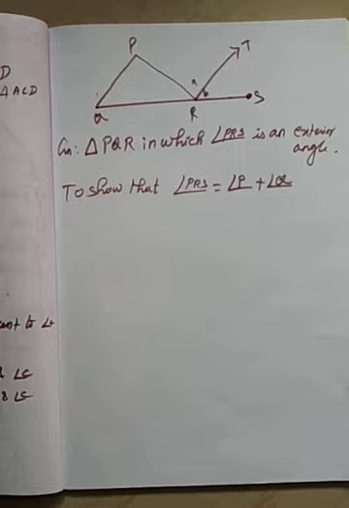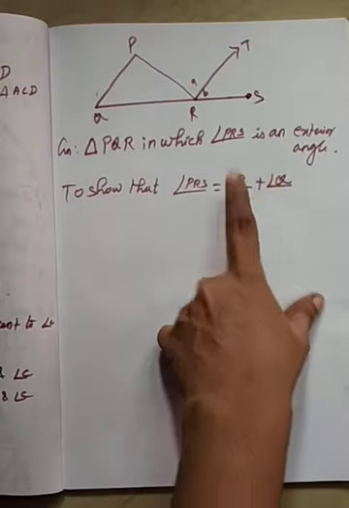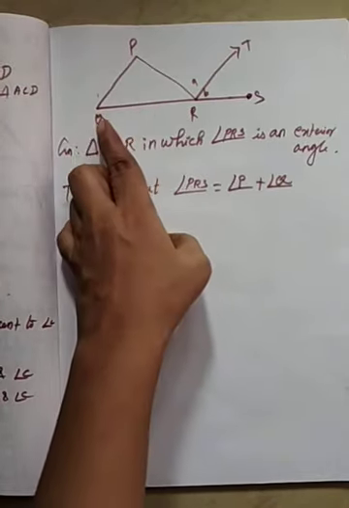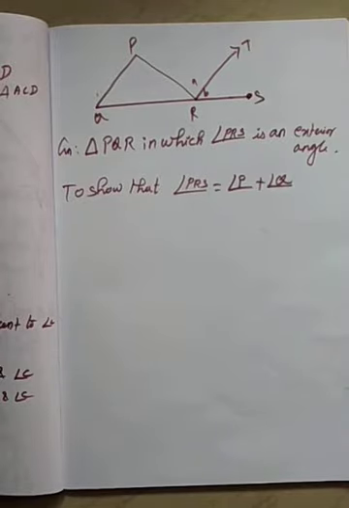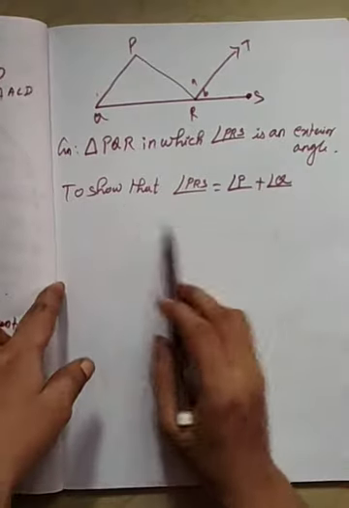What are the interior opposite angles for angle PRS? Angle P and angle Q. So we need this proof.